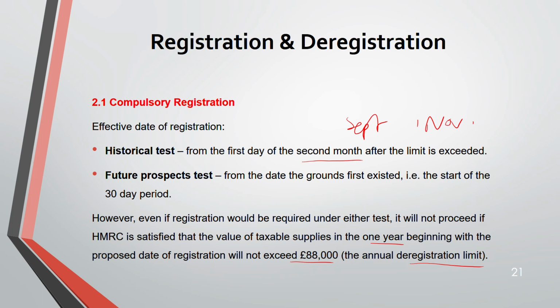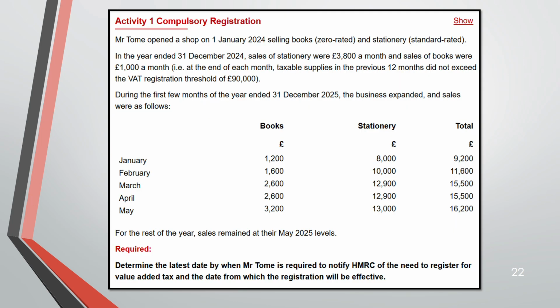Now, moving on to activity 1, where you have to determine the latest date by when Mr. Tom is required to notify HMRC of the need to register for VAT and the date from which registration will be effective. So you have been given the sales. For the rest of the year, sales remain at 2025 level. So here he has started operating 1st Jan 2024, selling books zero rated and stationery standard rated. In the year end, that means for 12 months, sale of stationery is 3,800 a month and sale of books 1,000 a month.